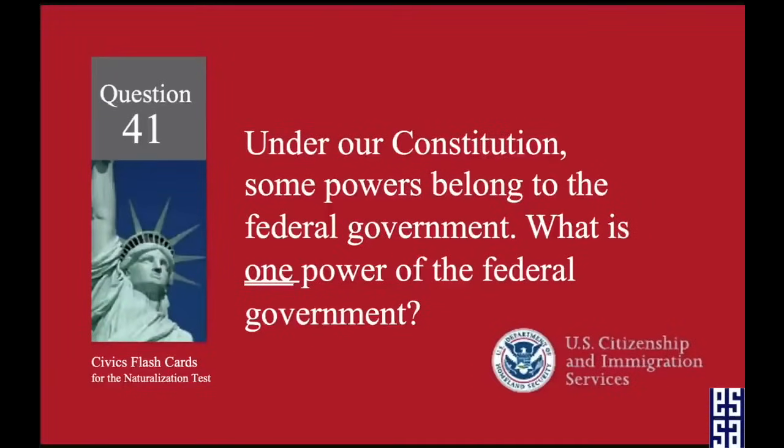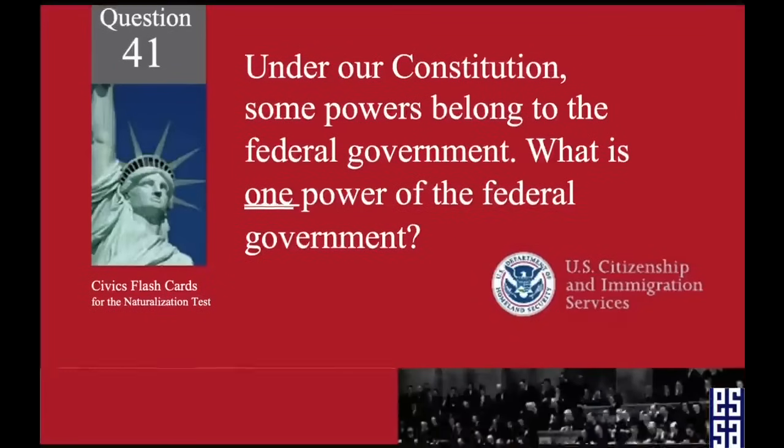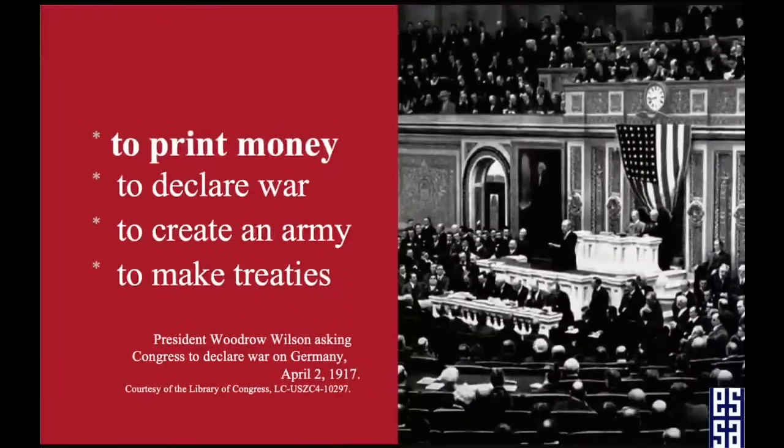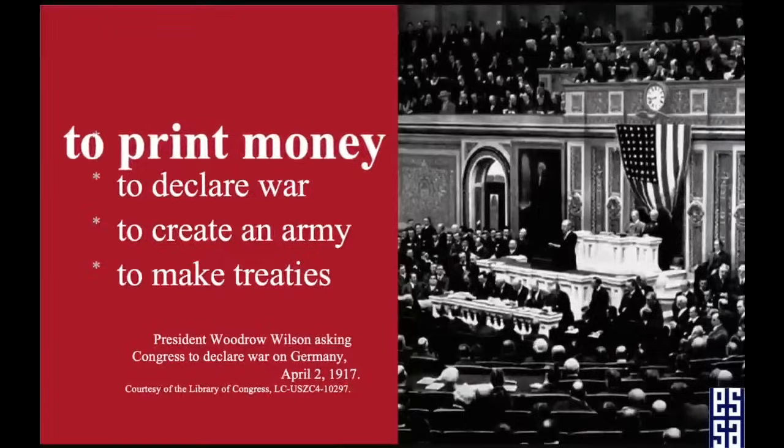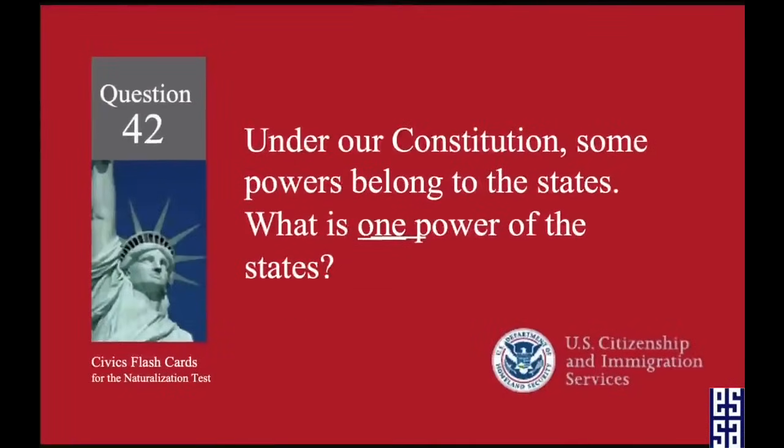Under our Constitution, some powers belong to the federal government. What is one power of the federal government? To print money. Under our Constitution, some powers belong to the states. What is one power of the states?